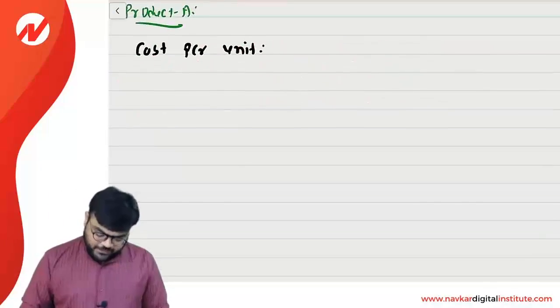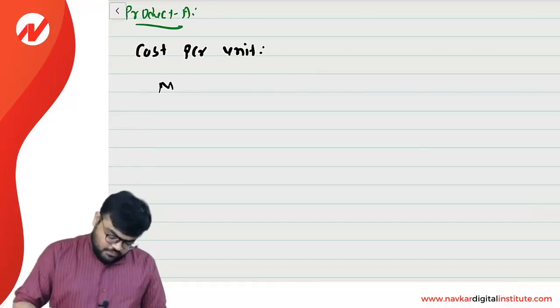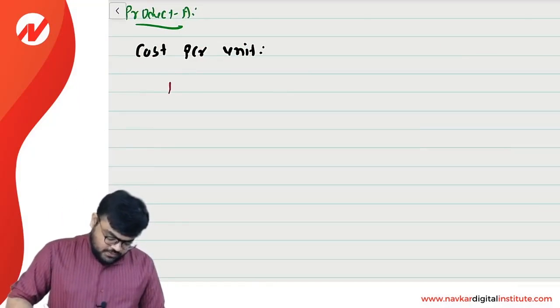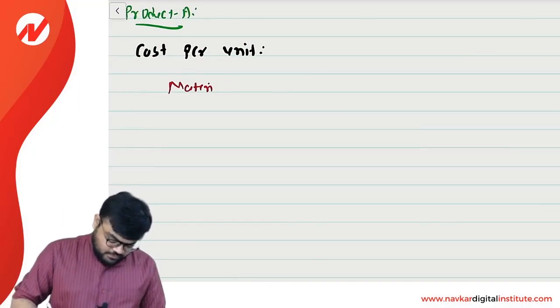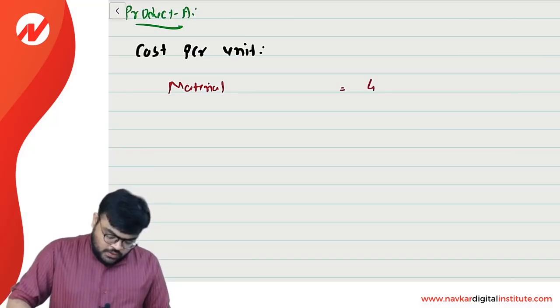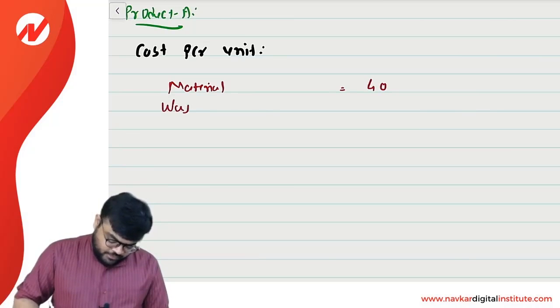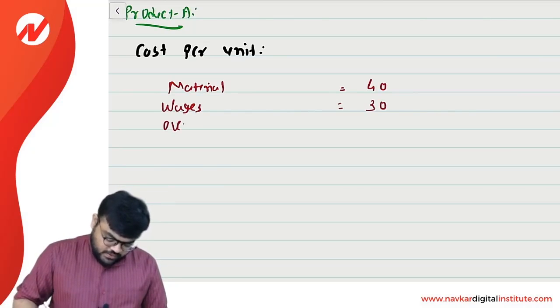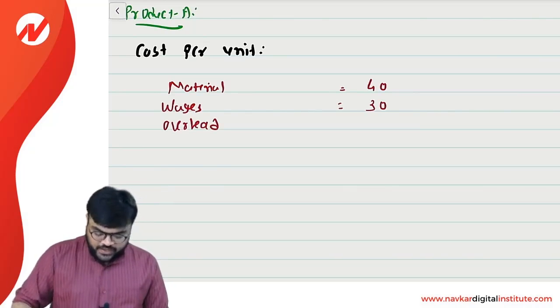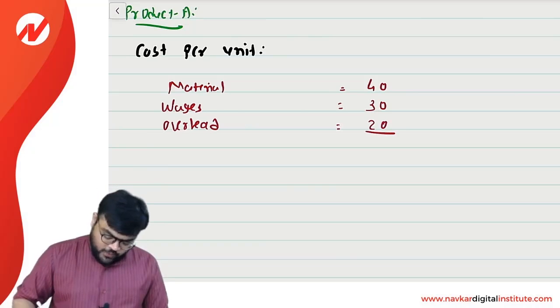So here I am writing material is equal to 40, wages is equal to 30 and the overhead is equal to 20.